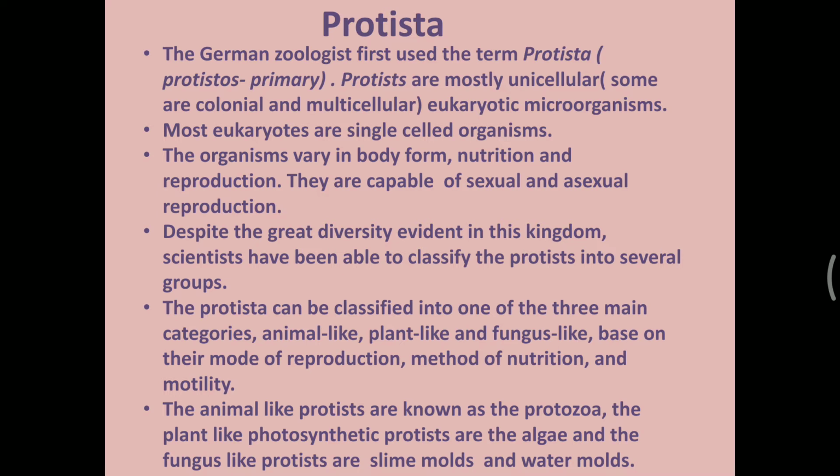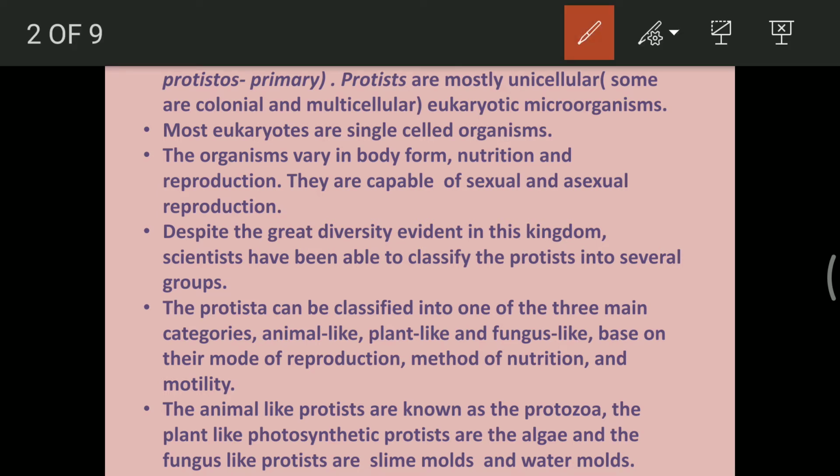First of all, the name Protista was given by a Greek or a German zoologist, and he named them Protistos. This is a Greek term and it means primary. So they were primary organisms which showed unicellularity as well as eukaryotic nature. Some of them were found in colonies, whereas others were multicellular. I shouldn't say others, they showed colonial forms as well as multicellularity. So this was the advancement from the monerans.